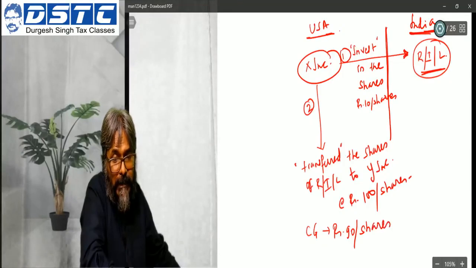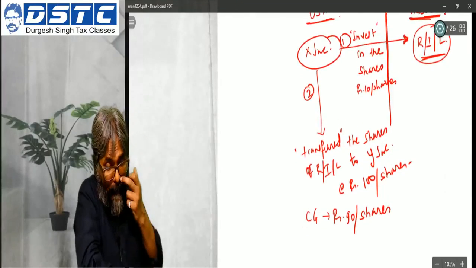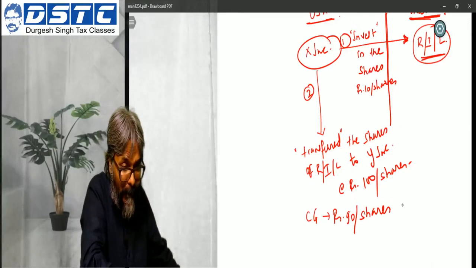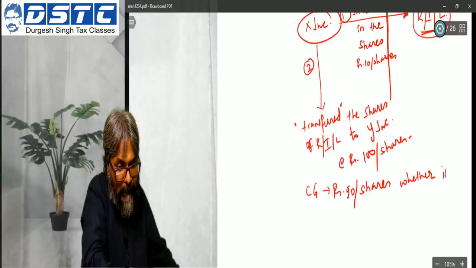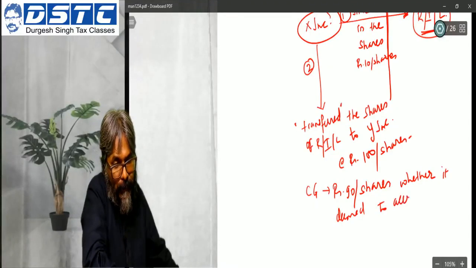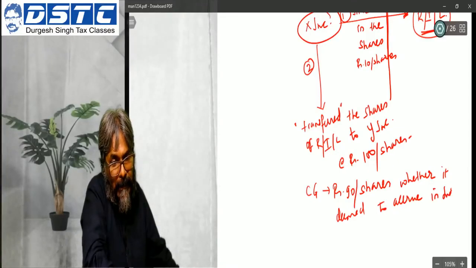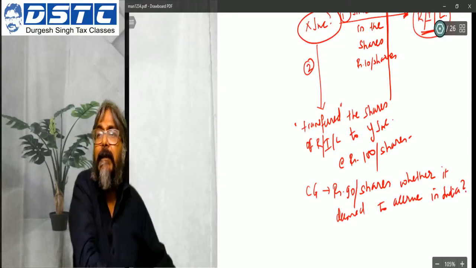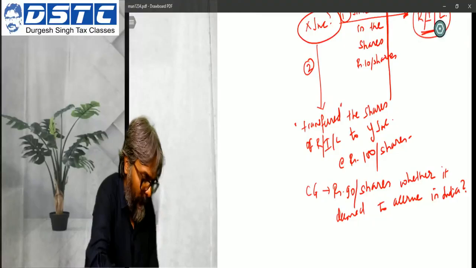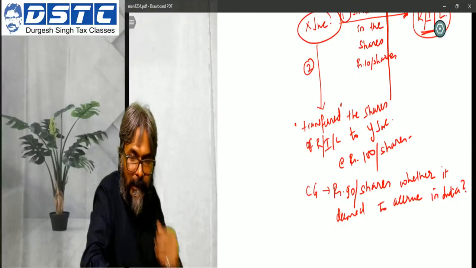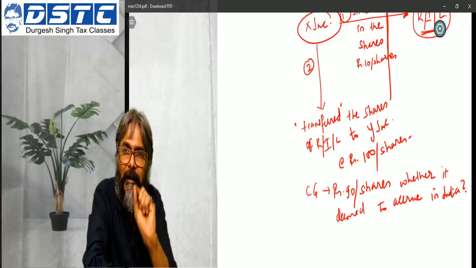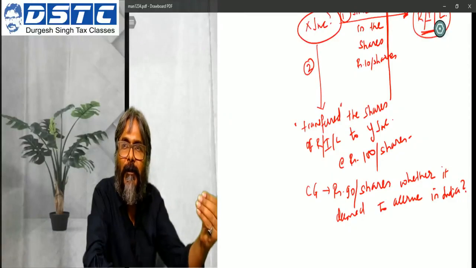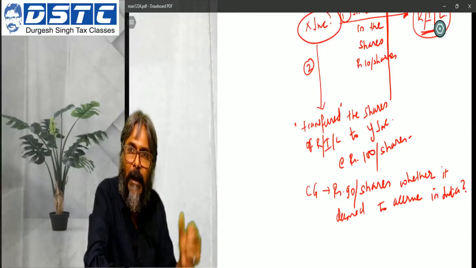So therefore the question is this capital gain. Yes, Divya, it is Vodafone. So capital gains of rupees 90 per share. Now whether it has accrued in India, whether it is deemed to accrue in India. This is the question primarily. To that the answer is yes, indeed. This 90 rupees per share is the capital gain. The purchase price was rupees 10 per share. It was subsequently transferred primarily to YINC Inc.